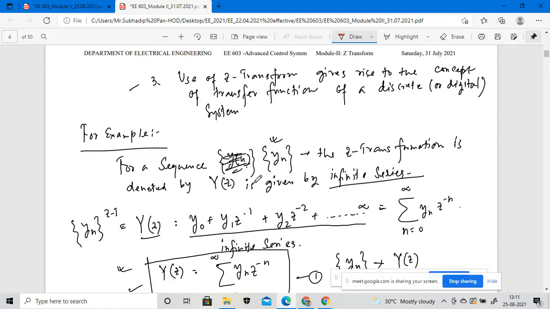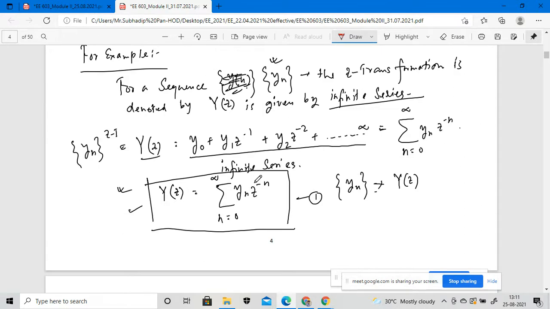Use of a transformation. For example, I will give one example. I will show you how the Z transformation will be converted into a Laplace transformation, and if any particular system is defined, how this will be your infinite series. So this infinite series, if I apply the Z transformation, what will be my Z transformation? That thing I will show you in tomorrow's class.